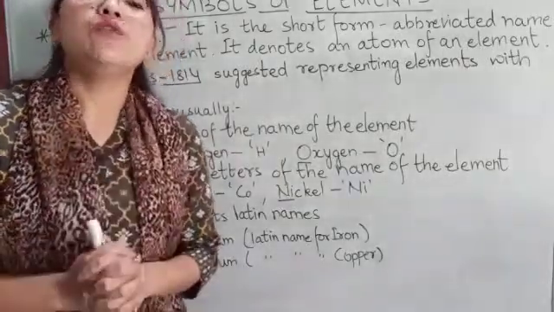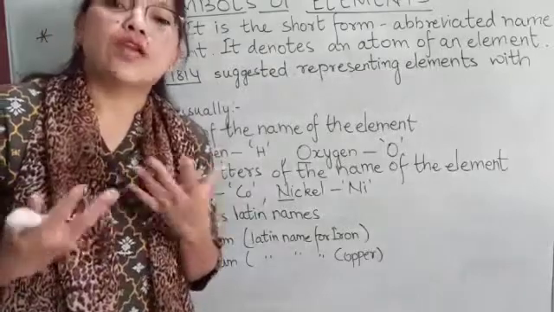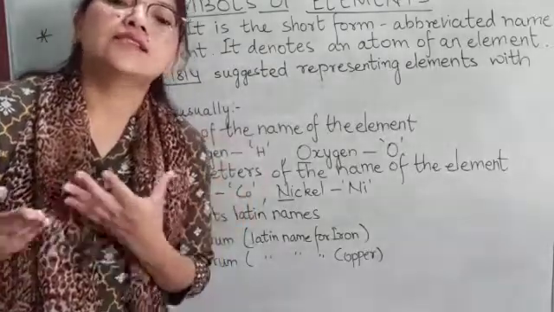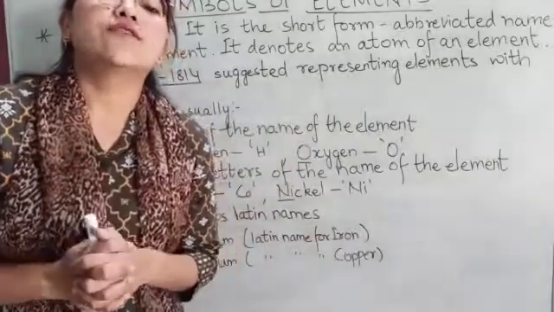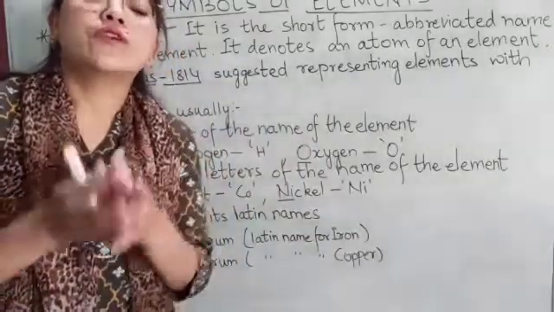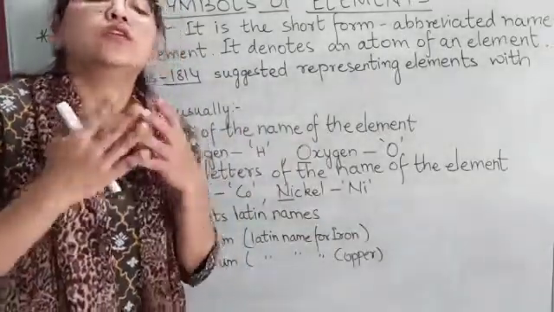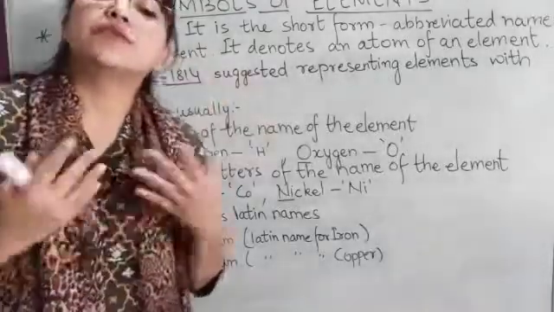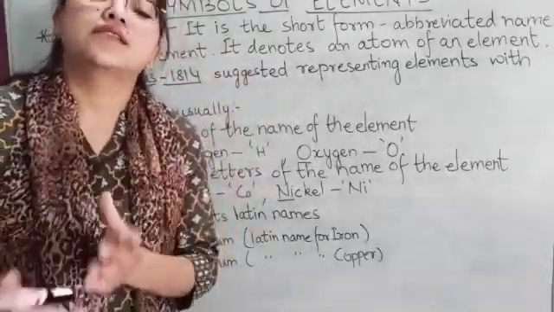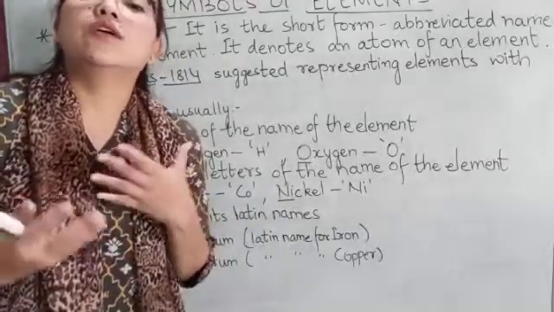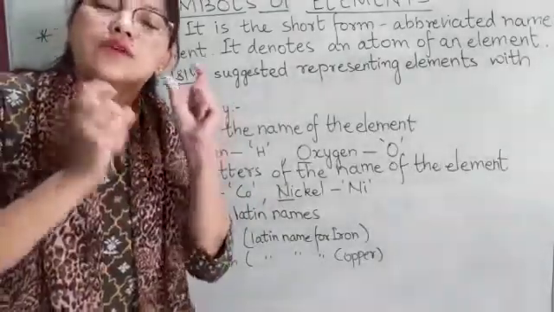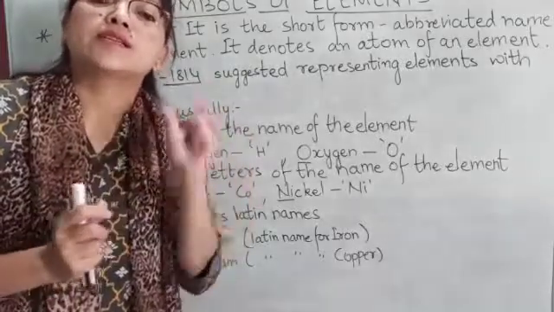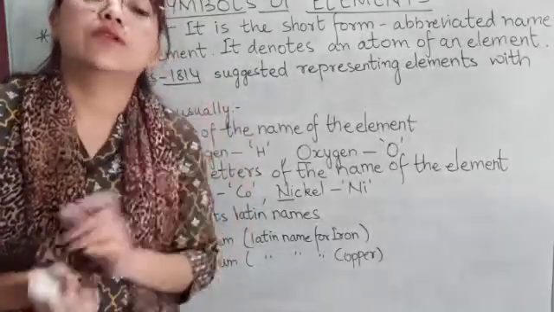Now there is a way of writing these symbols. Berzelius, in 1814, was the first one to suggest representing elements with symbols. He gave three ways by which an element can be represented using a symbol.